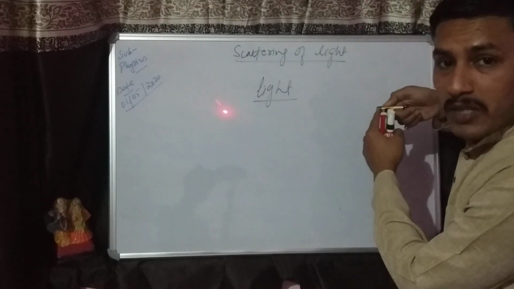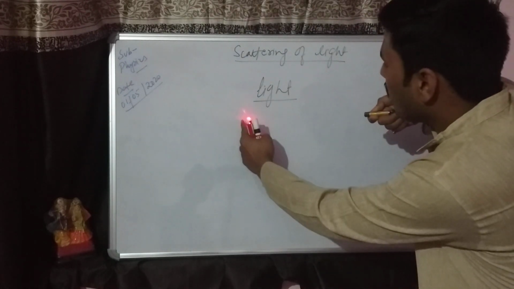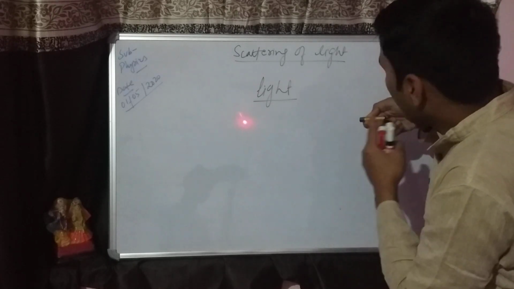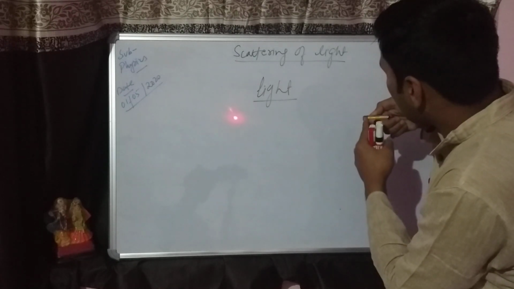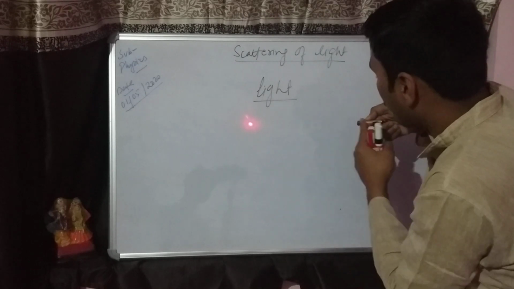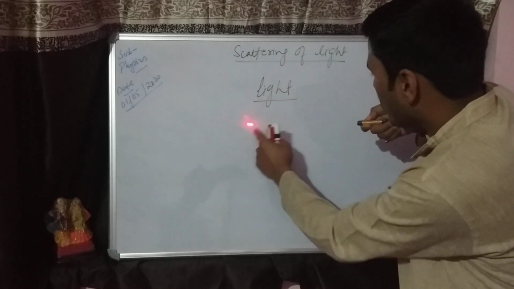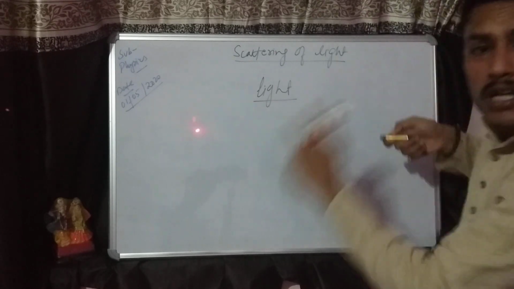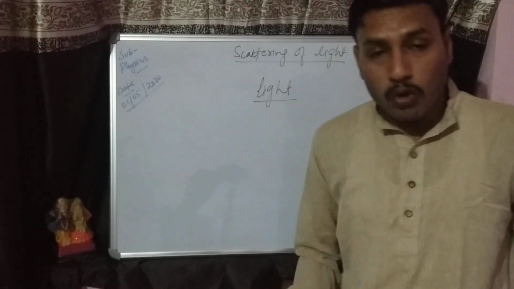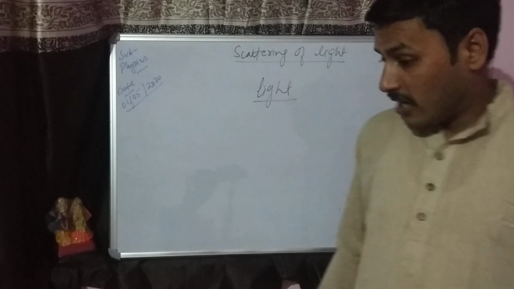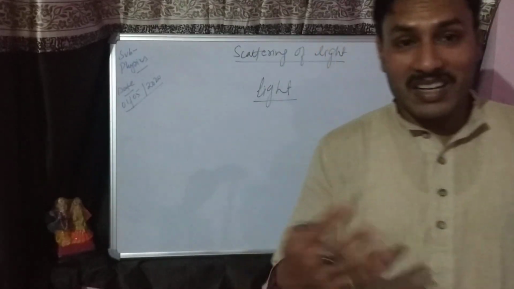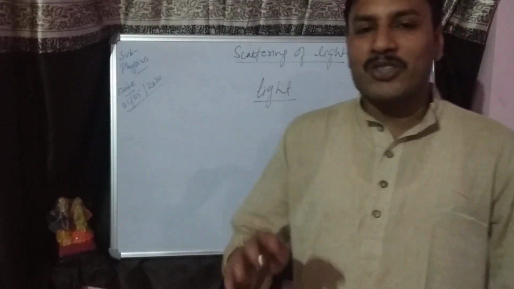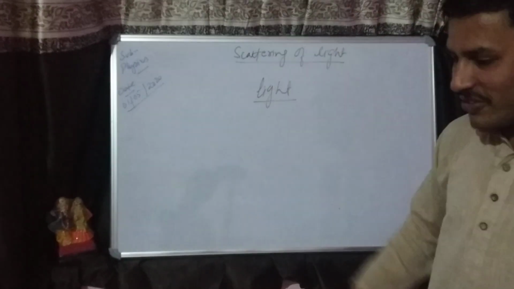This is the source of the light, and this is the point where it is going, the point of intersection, and the light is going through this path. Are you able to see the path? Hope you will not, and you will have to find the reason for it. We will go through this in the topic of scattering of light today.